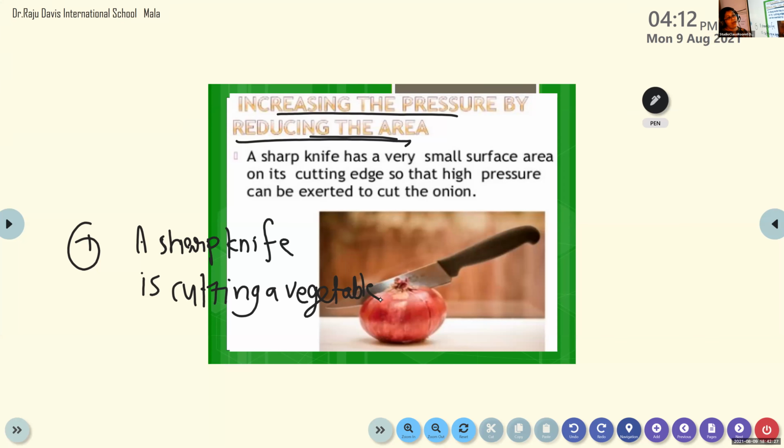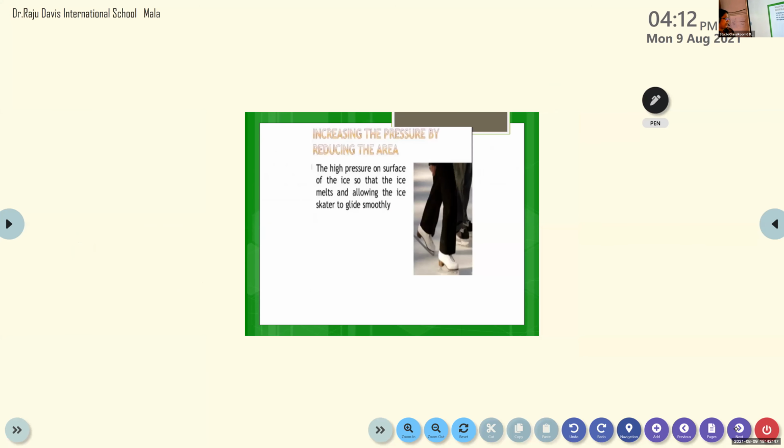Because the area reduces, the pressure exerted by the knife on that onion or on that apple increases. Clear? So a sharp knife is cutting a vegetable. This is one example. Hope it's clear to you. Next example, you can write it out.